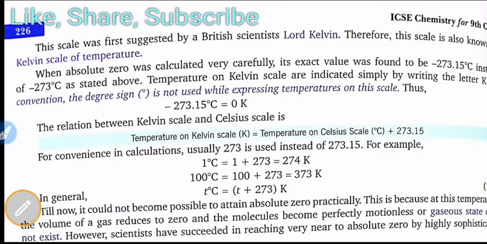Now we read further on this. This scale was first suggested by a British scientist, Lord Kelvin. Therefore this scale is also called the Kelvin scale of temperature, based on his name.